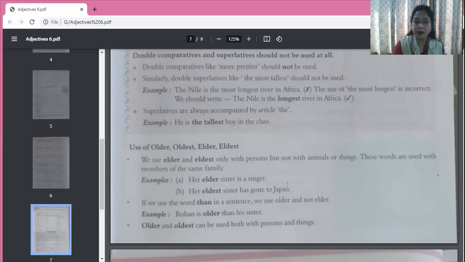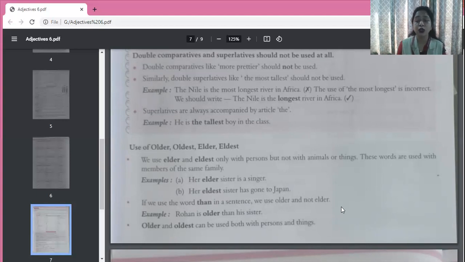Now, first of all, elder and eldest only refer to people of the same family. Elder and eldest do not refer to things. But older and oldest may refer to people, and they may refer to things also. Older and oldest do not refer to the family, they mean anybody. When we are talking of a family member, then elder and eldest will only be used when we are comparing their ages.